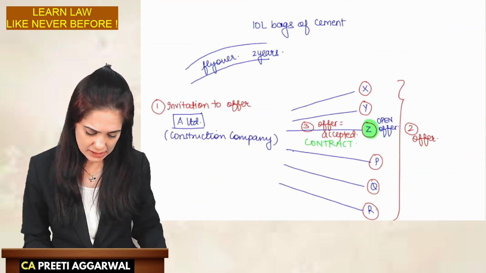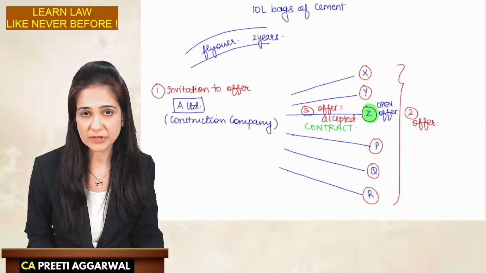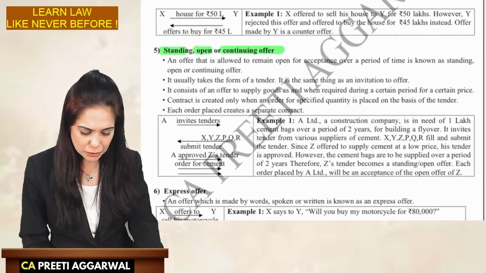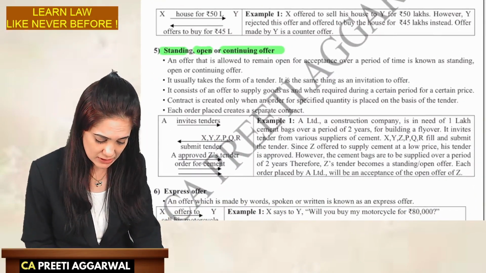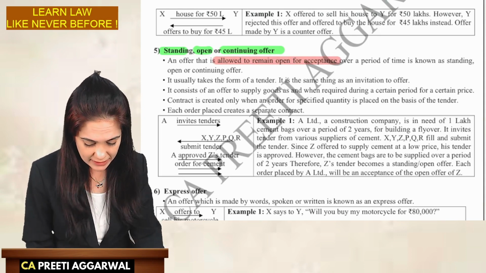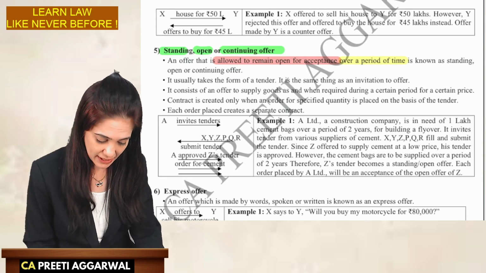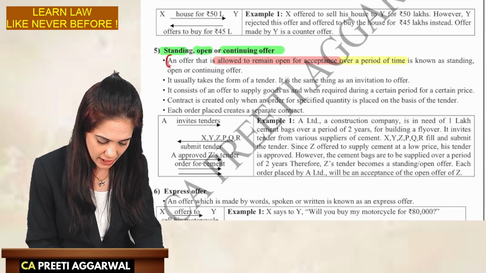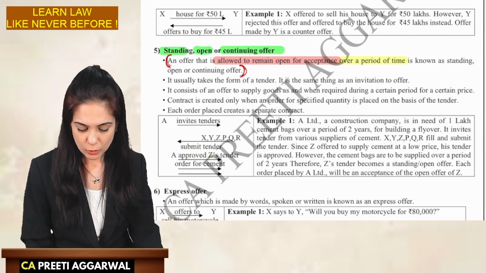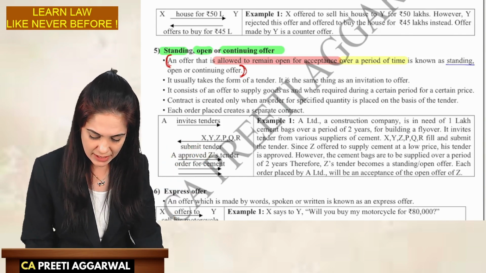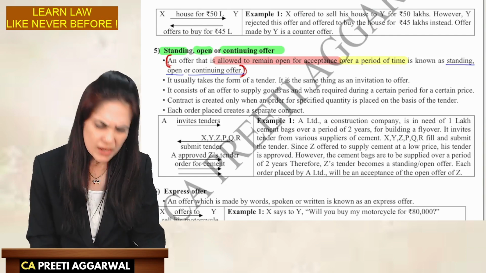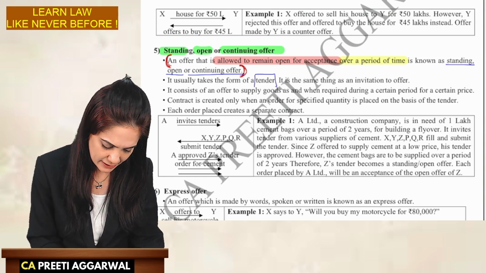Yes, let us now read all this from the textbook. An offer that is allowed to remain open for acceptance. Now, these are the keywords: allowed to remain open for acceptance over a period of time. You need to write it as it is. An offer that is allowed to remain open for acceptance over a period of time is known as a standing, open or continuing offer. Usually it takes the form of a tender.